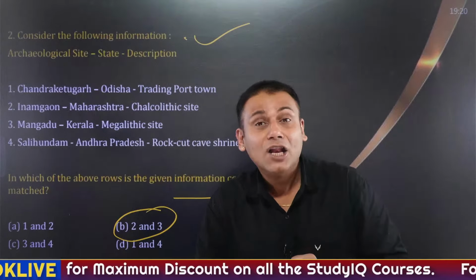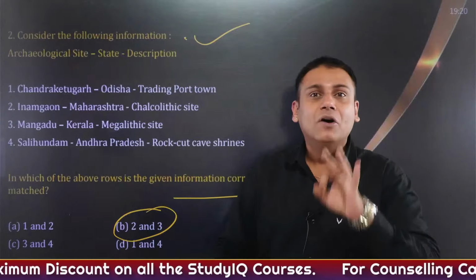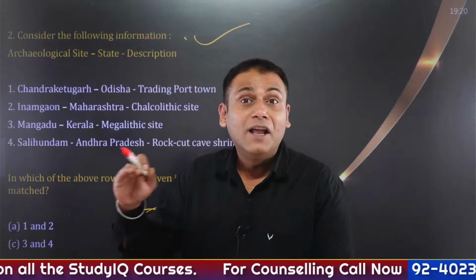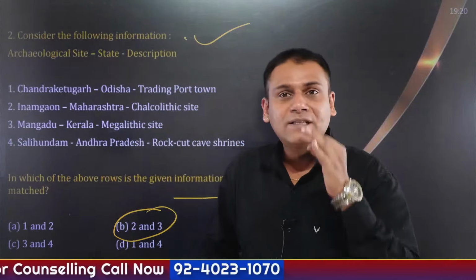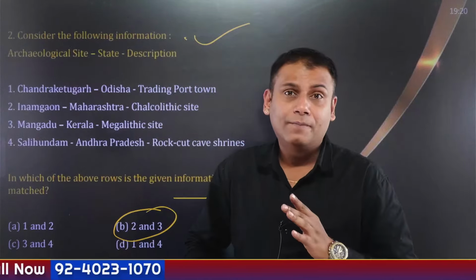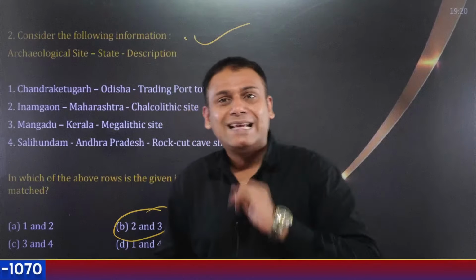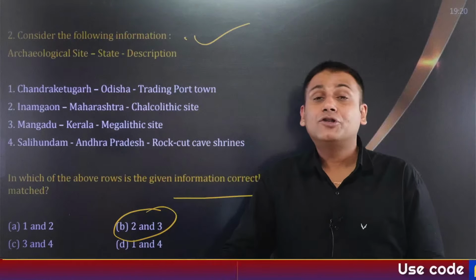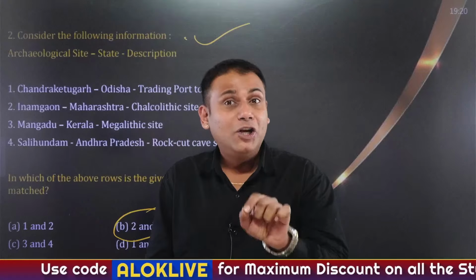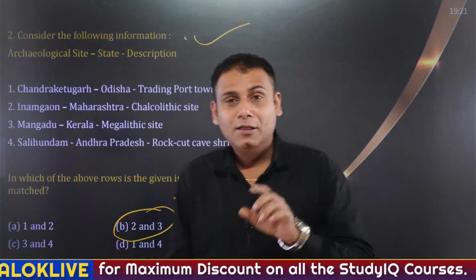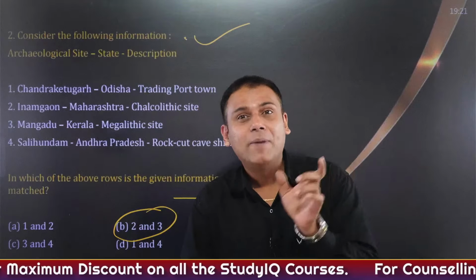The third one is the Neolithic age. In the third stage, we can observe the development of agriculture for the first time. Many Neolithic sites have been asked in the examination. I'll give you one of the finest examples of a Neolithic site, which is located in Kashmir. Any wild guess? The most important Neolithic site located in Kashmir. The meaning of that site is bark of a birch tree.